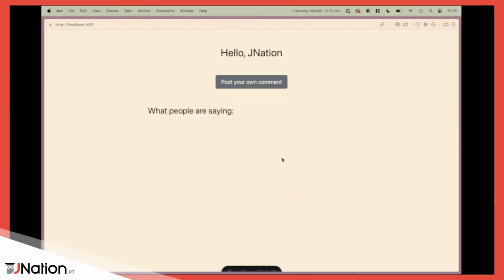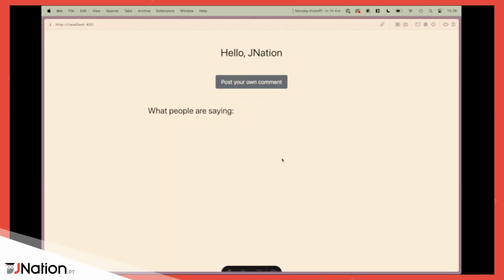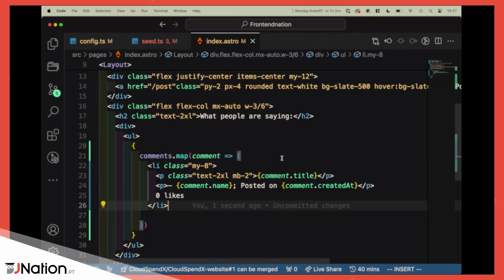Cool. Now, if we restart the dev server, because we have to do that, sadly enough, it should say... it doesn't say it.